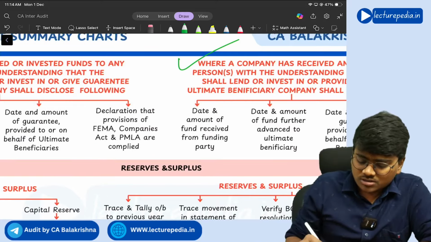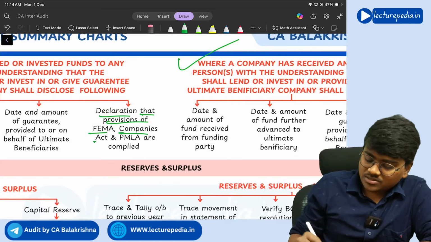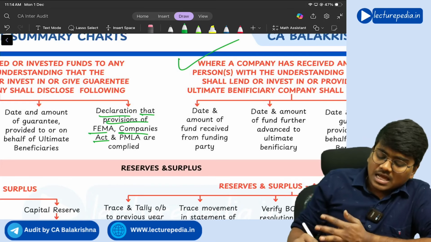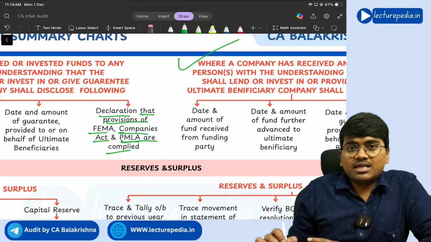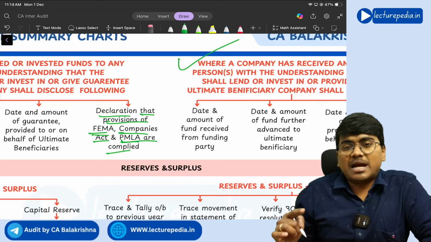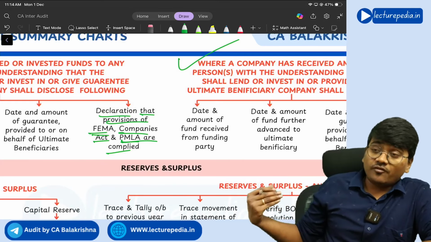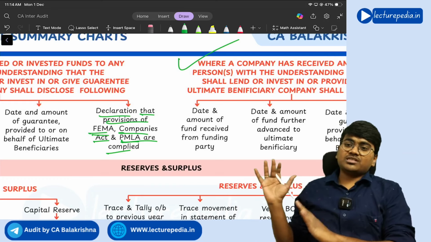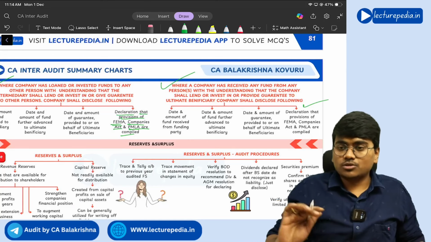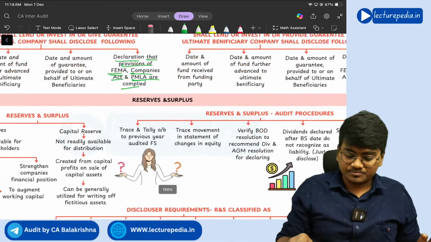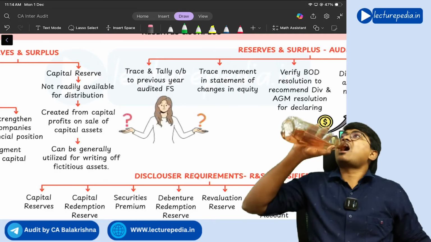And finally, you should also disclose a declaration that the provisions of FEMA, the Companies Act and PMLA are complied with. PMLA means Prevention of Money Laundering Act. FEMA means Foreign Exchange Management Act. Understanding? So if these provisions are applicable, whether these provisions have been complied with or not, you need to disclose. Clear? So these four disclosures you need to make in these two situations. Yes. Next. So the first part, share capital, is completed.